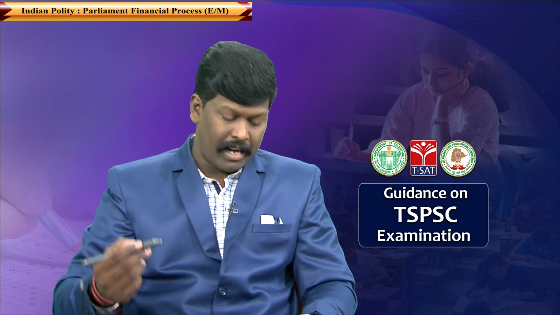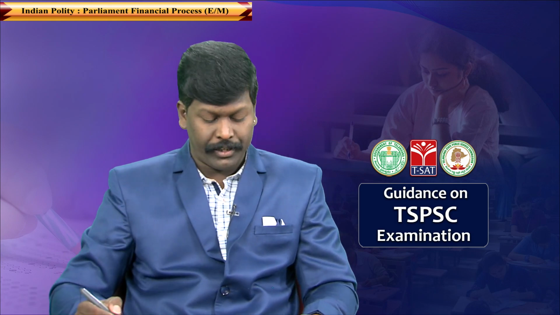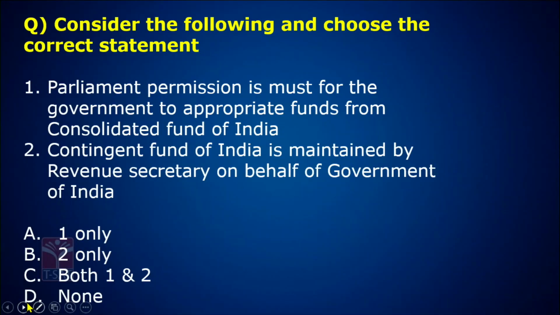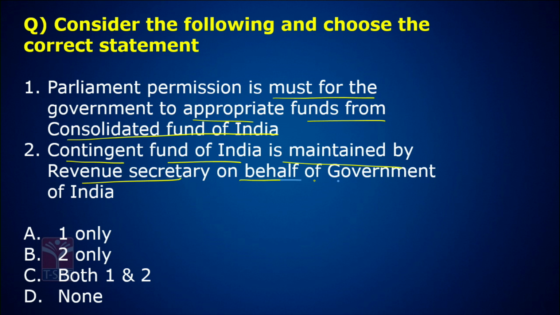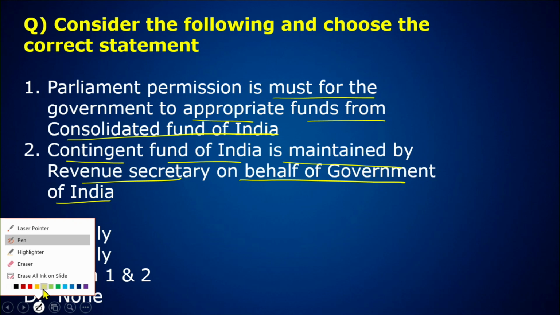Let's come back to the next question. Look at the question, try to understand it. Consider the following and choose the correct statement. Parliament permission is a must for government to appropriate funds from Consolidated Fund of India. Contingent Fund of India is maintained by Revenue Secretary on behalf of Government of India.